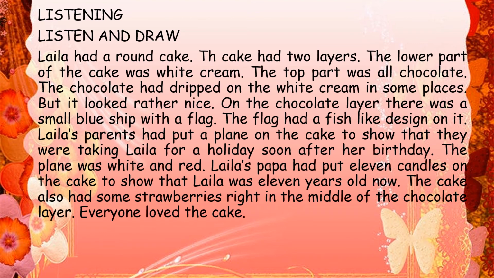Laila had a round cake. The cake had two layers. The lower layer of the cake was white cream. The top part was all chocolate. The chocolate had dripped on the white cream in some places, but it looked rather nice. On the chocolate layer, there was a small blue ship with a flag. The flag had a fish-like design on it.